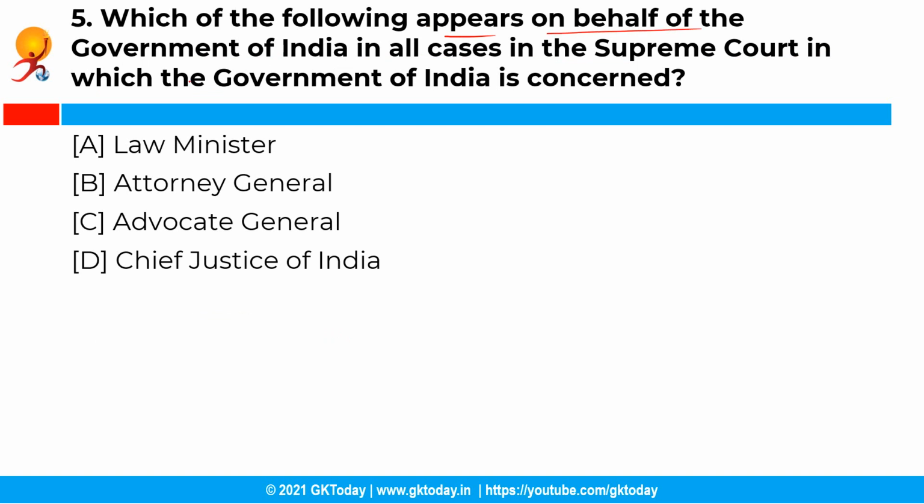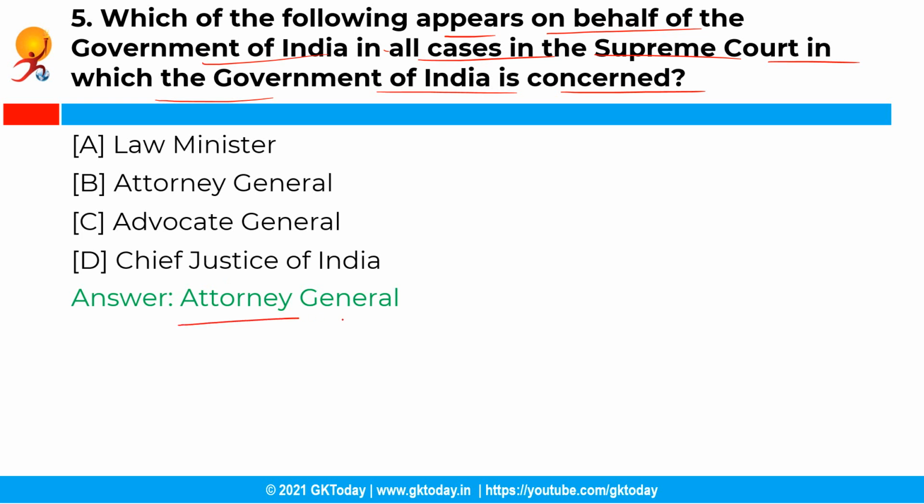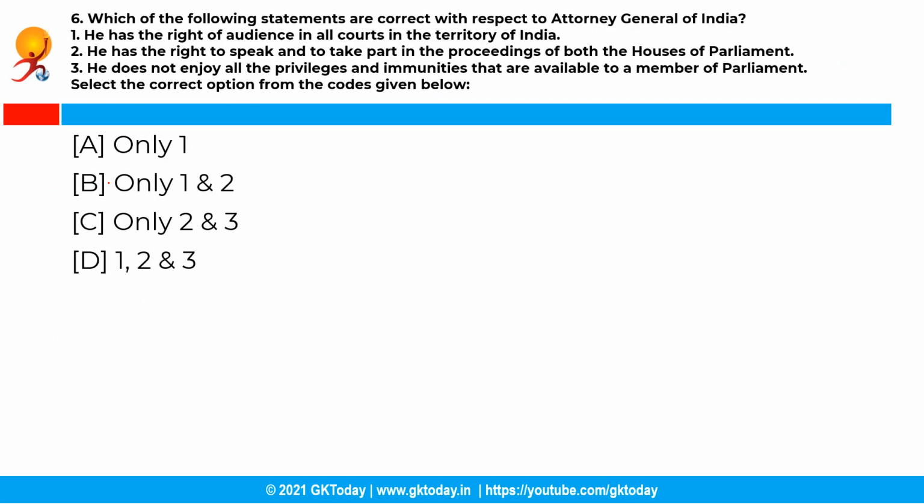Moving ahead with the next question. Which of the following appears on behalf of the Government of India in all cases in the Supreme Court in which the Government of India is concerned? So you have the following options and the correct answer is option B, that is Attorney General of India. See, the President of India has assigned a duty on the Attorney General to appear on behalf of the Government of India in all cases in the Supreme Court in which the Government of India is concerned.